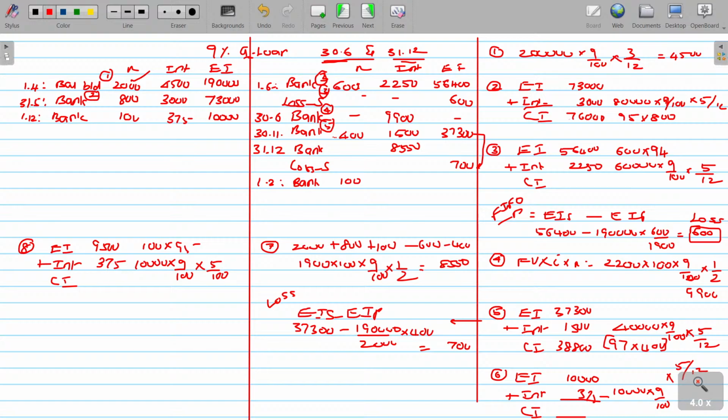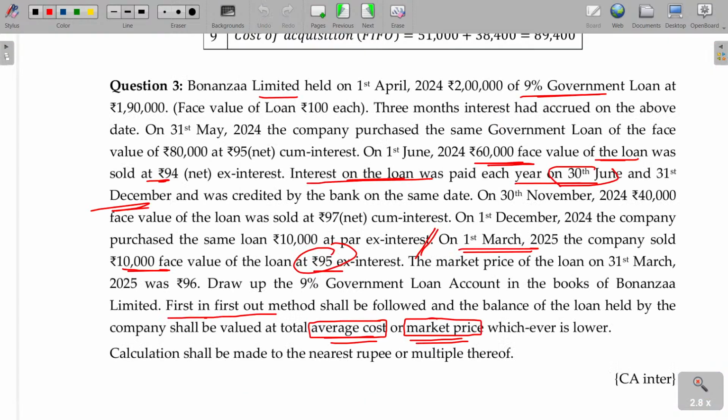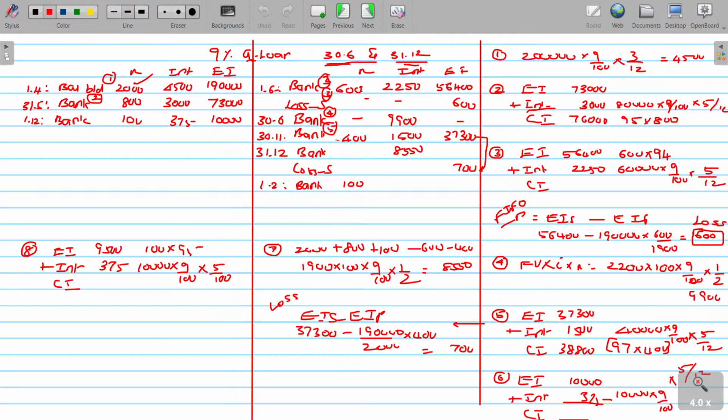Is it purchase or sale? Sold only. That 1st March. Oh, 2 months. Okay, January, February, 2 months. The interest paid last was in December. From there it is only 2 months. Okay, thank you.